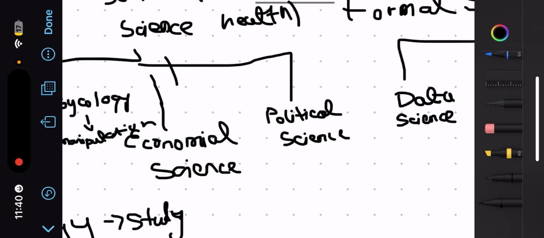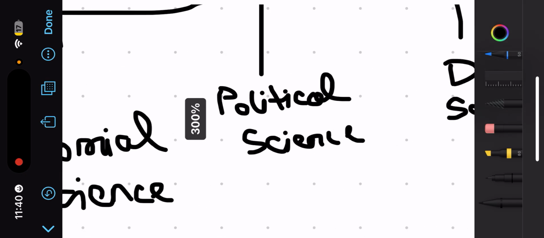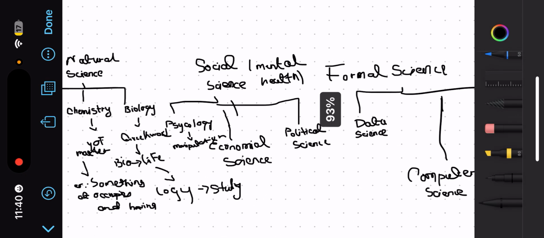Okay, and then political science. If you see a political person, a CM, a PM, they always choose political science because it teaches how to speak, like a leader, like a political leader.